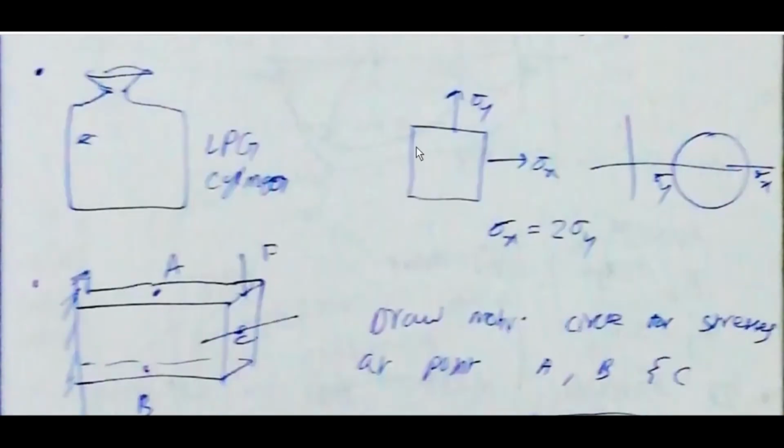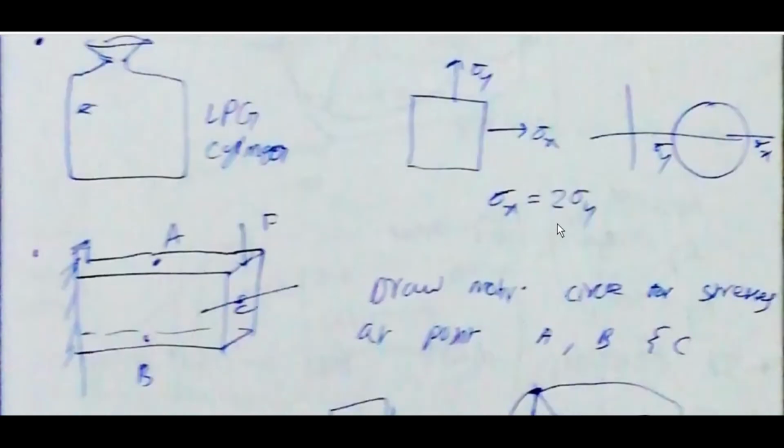LPG cylinder: sigma x, sigma y, but these are different. One is PD by 2T, one is PD by 4T. Hoop is PD by 2T, PD by 4T is longitudinal. So sigma x, sigma y are there. Sigma x is equal to 2 sigma y.